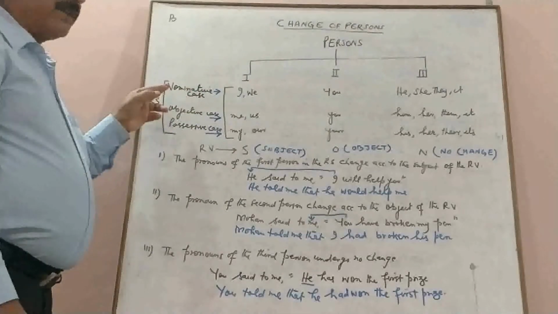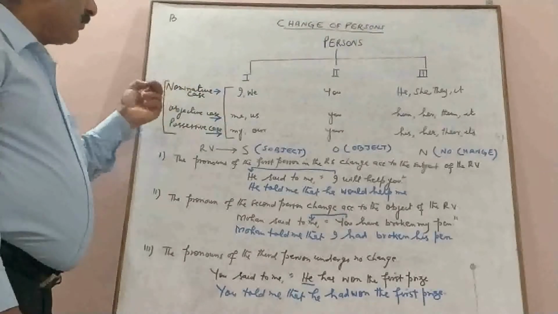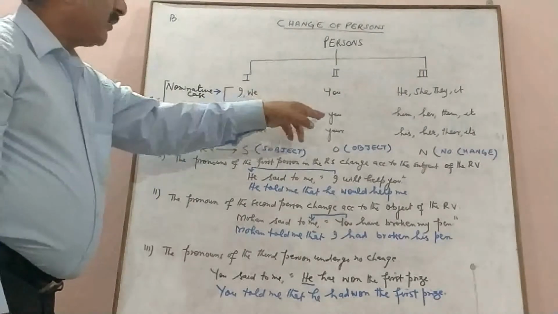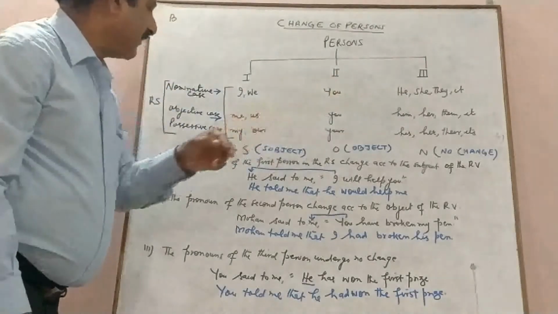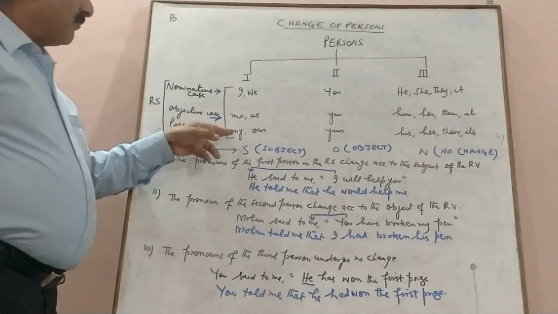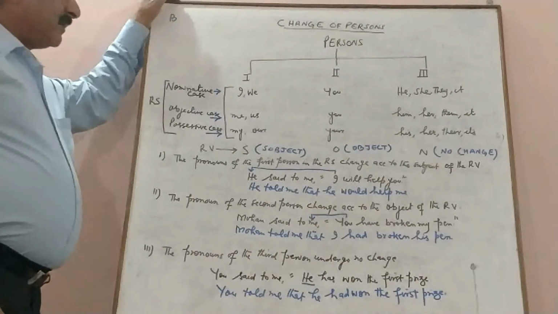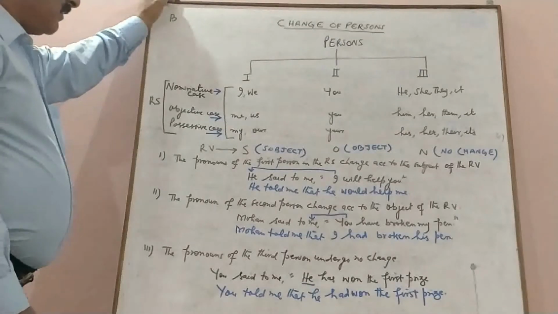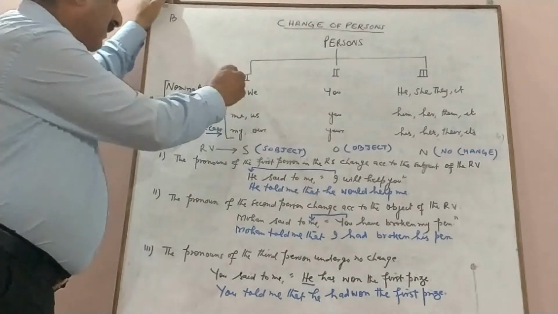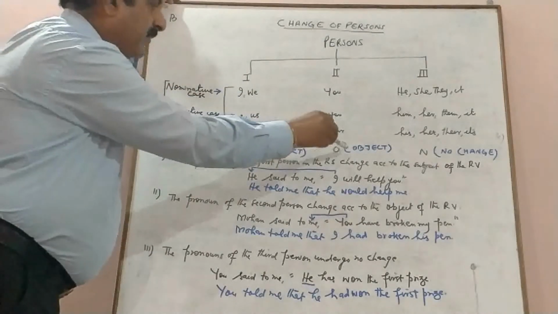When we use a noun or a pronoun in the nominative case, it means we use them as subject. Similarly, in the objective case, we use a noun or a pronoun as object. So here, me, us, you, and him, her, them, it. These are the pronouns used in the objective case. And then we have possessive pronouns: my, our, your, his, her, their, its. So these are the different types of pronouns that we use.